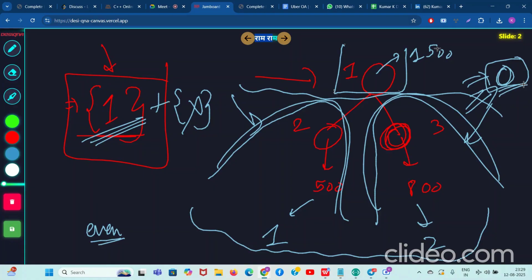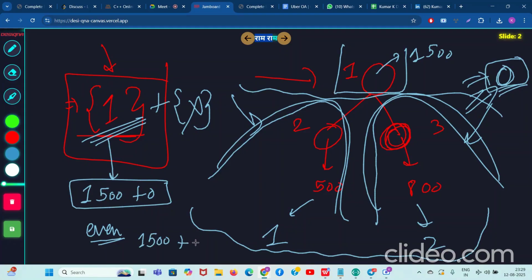That should be very clear in your head, that it just satisfies the constraint. Okay, great job. Now listen to me very carefully. This thing is also done, that thing is also done. So the way is pretty simple: 1500 plus 0 is one of the possible answers. Another possible answer is 1500 plus 500 plus 800.